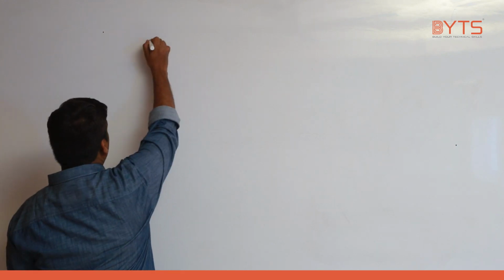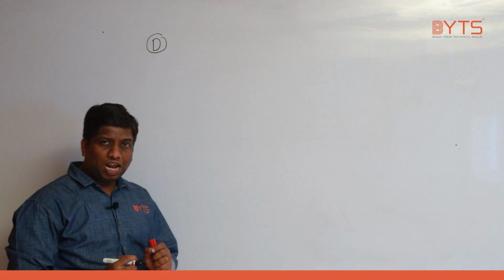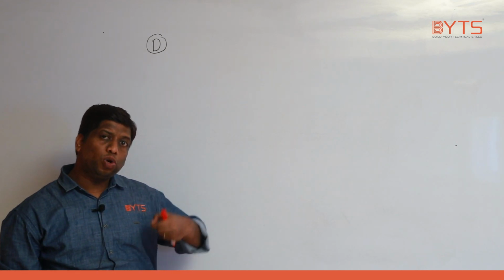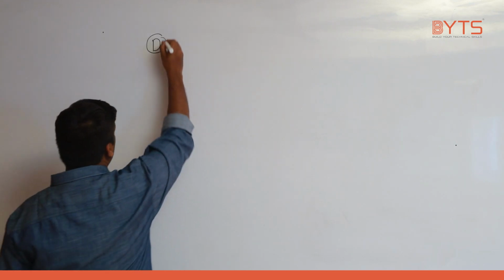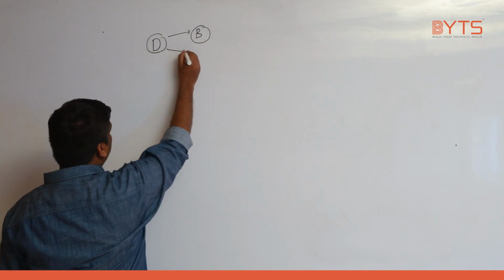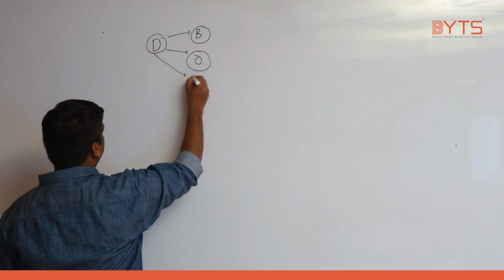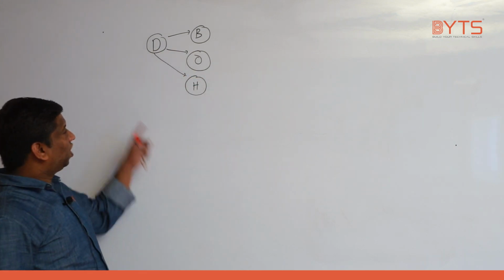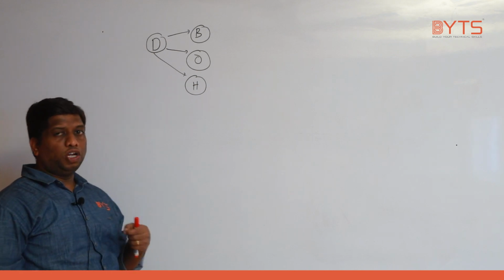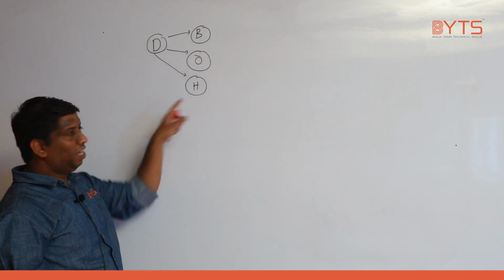Now listen carefully, a very important point. Let us take a decimal number. Whenever I have a decimal number, I need to convert it into binary, octal, and hexadecimal. If the given value is decimal, I should be able to convert it into binary, octal, hexadecimal.